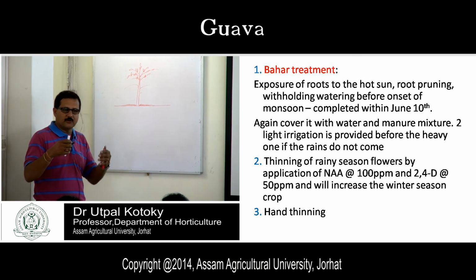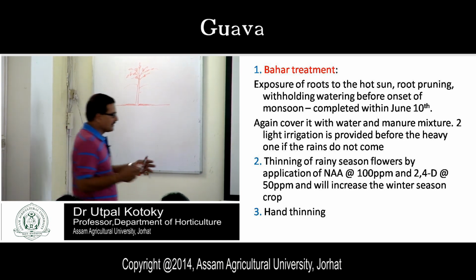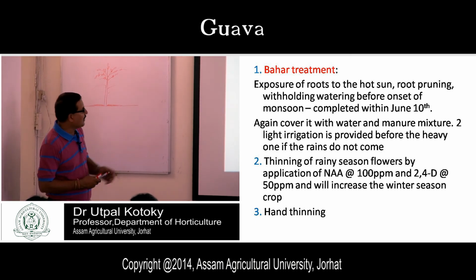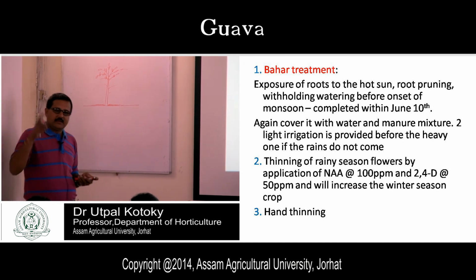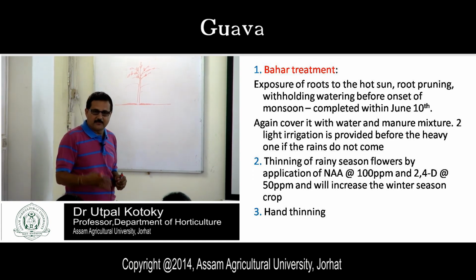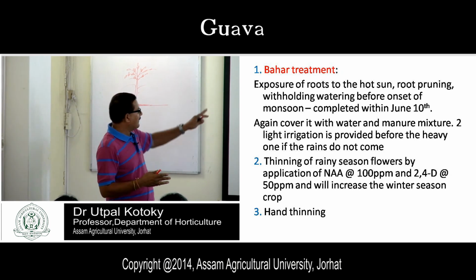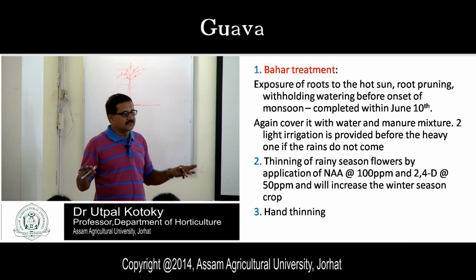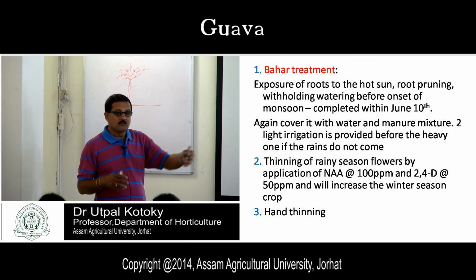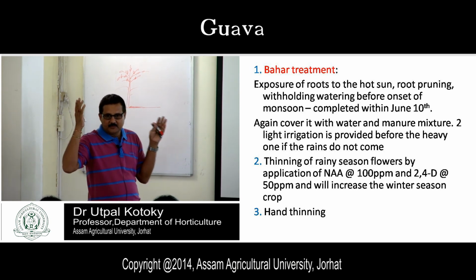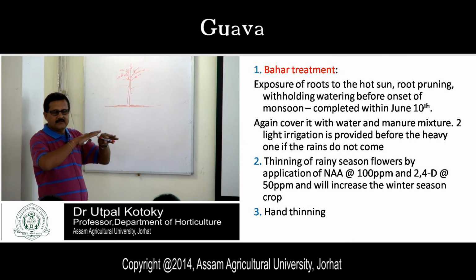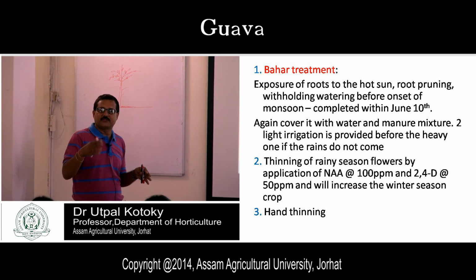Irrigation should be provided because the heavy shower is coming. Before that, you should provide light irrigation. Because of this, some of the rainy season flowers will fall down, and you have applied the soil and manure mixture and then irrigation. Then in September, October, you will get profuse flowering. Because you have reduced the number of flowers by Bahar treatment, you will get more flowers in September, October.